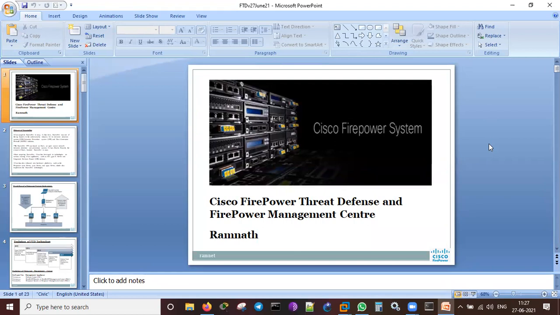Okay. So FMC is the management center. FTD is going to be the firewall. In the firewall, we'll have multiple interfaces to configure with zones, and every FTD can be monitored and managed, upgraded, downgraded, configuration changes, rebooting, restarting, and everything can be done through the FMC. So let me go to the slides one by one so that you get an idea of what all the things are. Let me go to that.